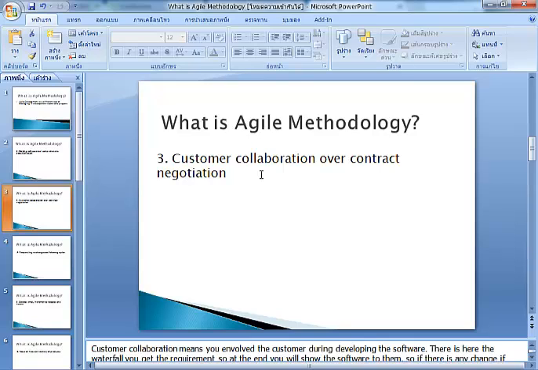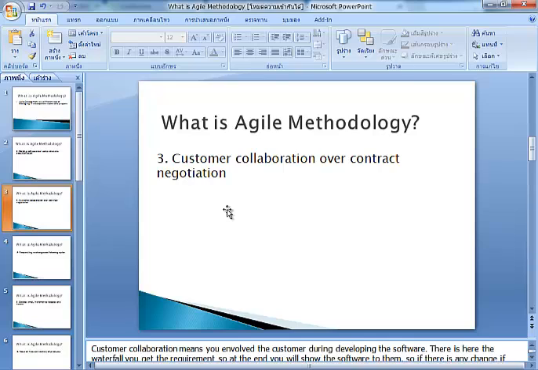Customer collaboration over contract negotiation. Before, when we create a project, the customer states their needs, and between the customer and the software developer there is a contract.